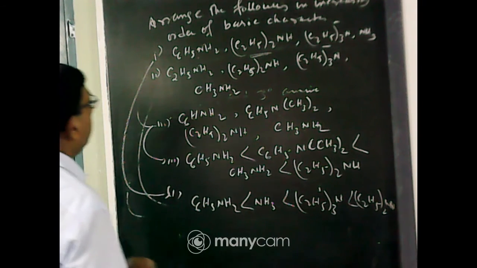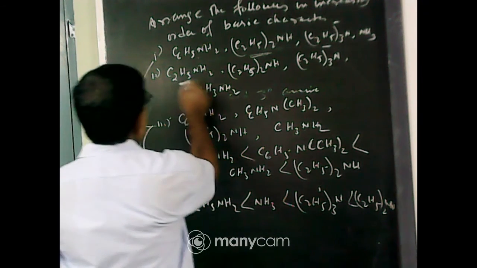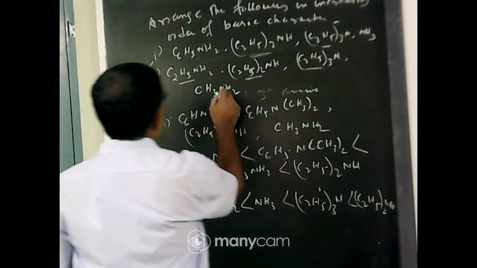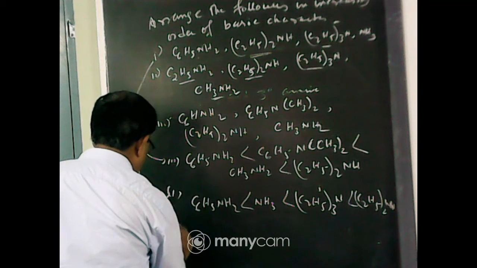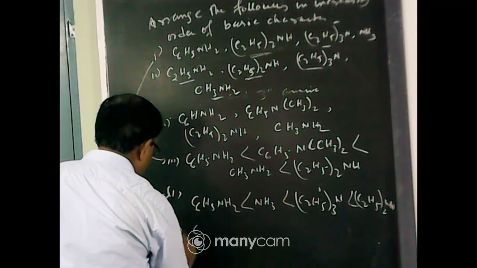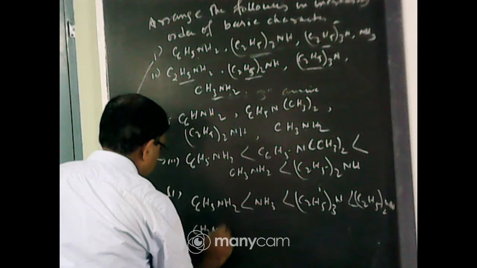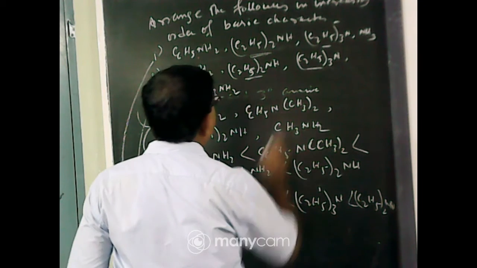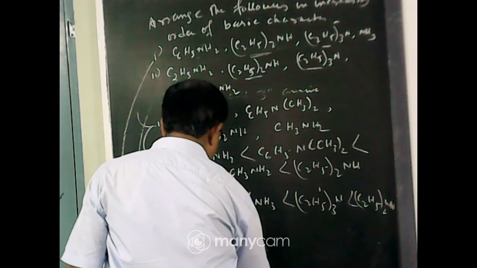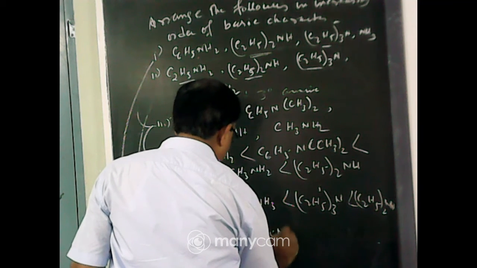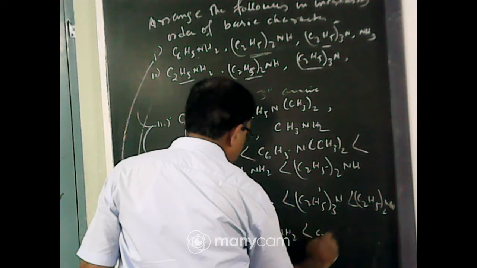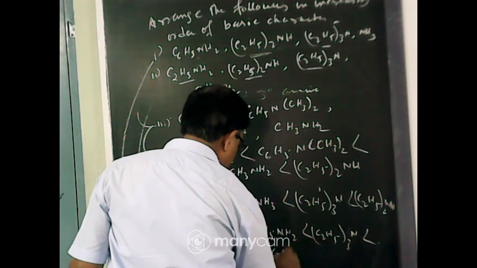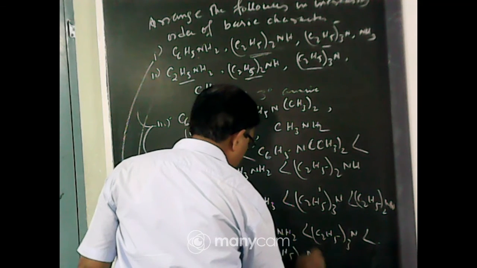Last one here, C2H5NH2 is primary amine, this is secondary amine, this is tertiary amine. For number 2, CH3NH2 is the least basic, then primary amine because the ethyl group is present, then tertiary amine (C2H5)3N, and then secondary amine (C2H5)2NH.